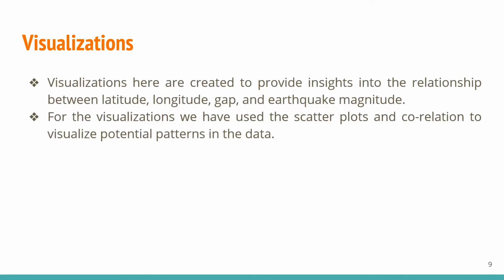After this, we need to visualize to shed light on the correlation between latitude, longitude, gap, and earthquake magnitude. So visualizations are made. We use scatter plots for the visualization to show any apparent trends or patterns in the data.